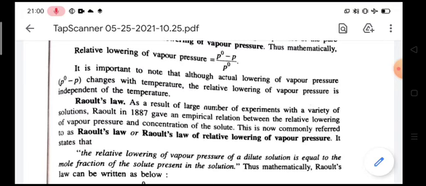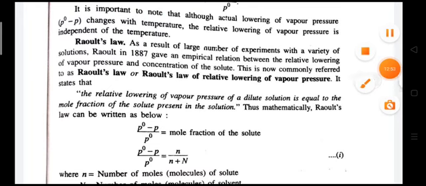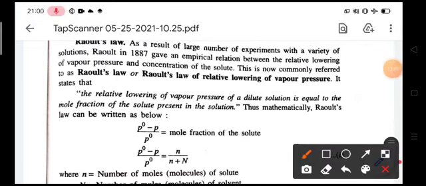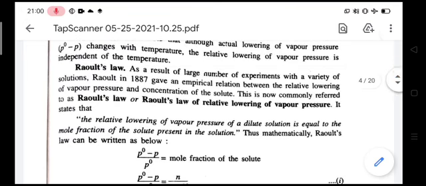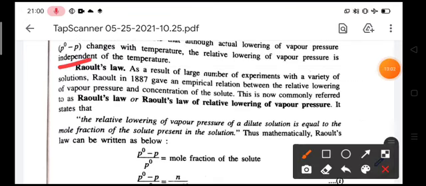Next, the very important topic, that is Raoult's law. What is the definition of Raoult's law? It is also called Raoult's law of relative lowering of vapor pressure.